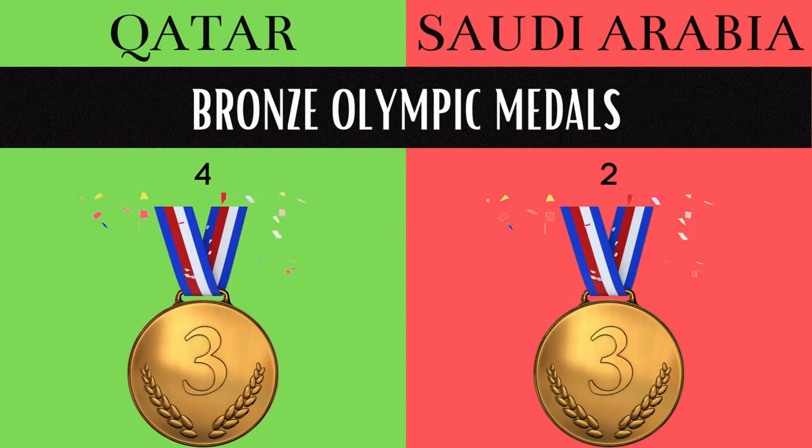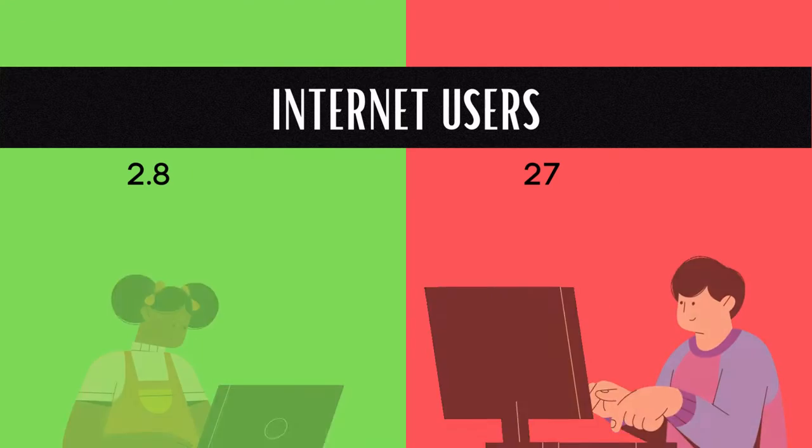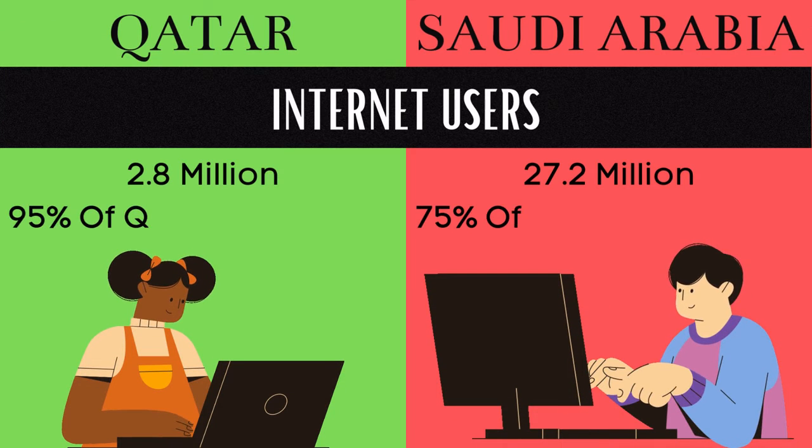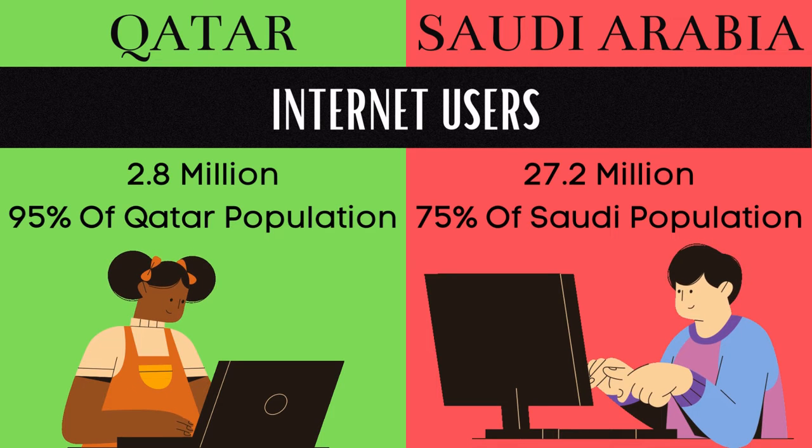Qatar has 4, and Saudi Arabia has 2 bronze Olympic medals. 3 million tourists travel to Qatar every year, and 20 million travel to Saudi Arabia every year. There are 2.8 million internet users in Qatar, and there are 27.2 million internet users in Saudi Arabia.